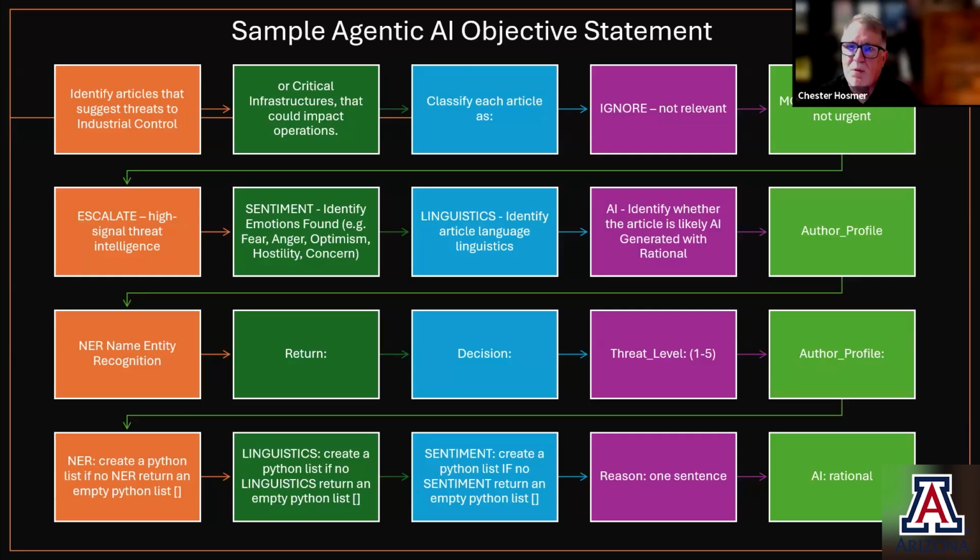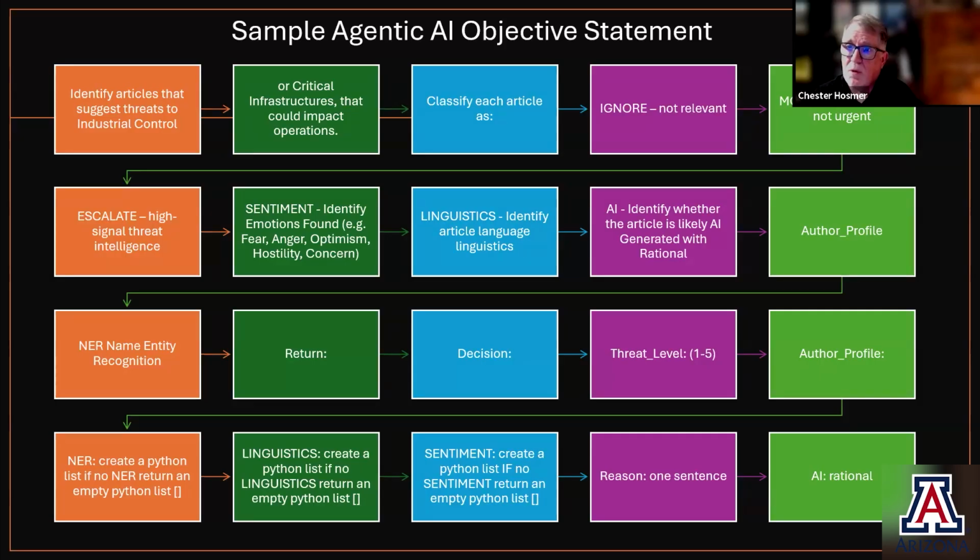So this is one that we wanted to build that basically analyzes articles that would be involved in, let's say, critical infrastructure or cybersecurity. The first thing we want to do is we want the agentic AI to classify each article that it examines as ignore, not relevant, monitor, useful but not urgent, or escalate, high signal threat intelligence.